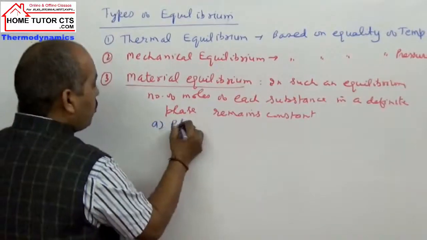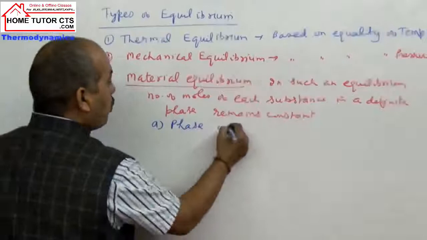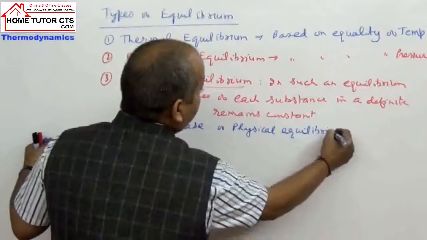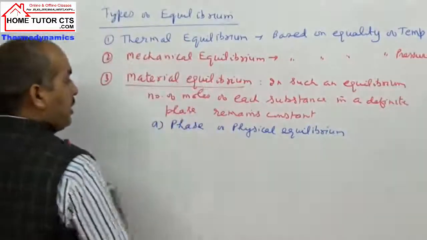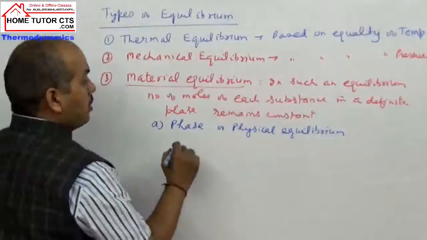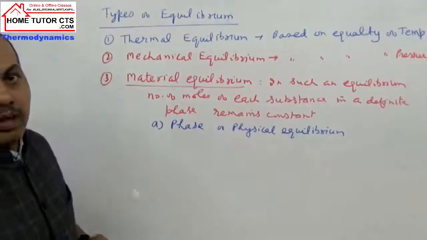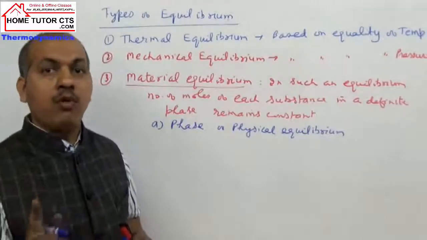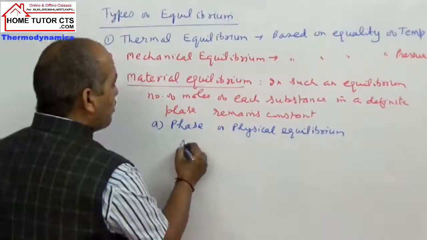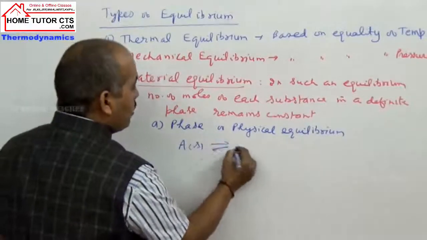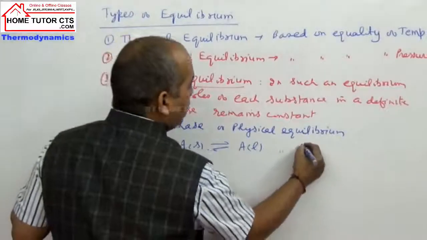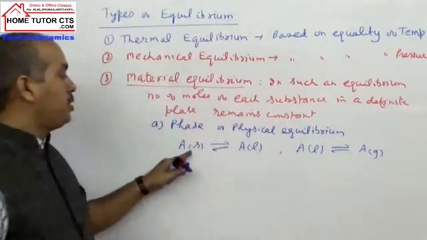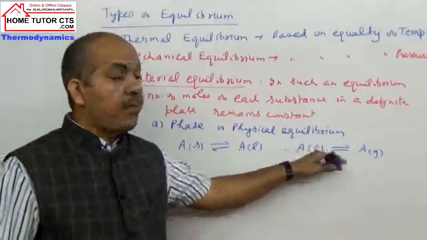Now we have two types of material equilibrium. It can be taken as phase equilibrium, or it is called physical equilibrium. In phase and physical equilibrium, there is no chemical reaction, they only involve phase transformations. Like if I suppose take some solid changing to a liquid, or a liquid changing to a gas, it is a fusion process, it is an evaporation process.